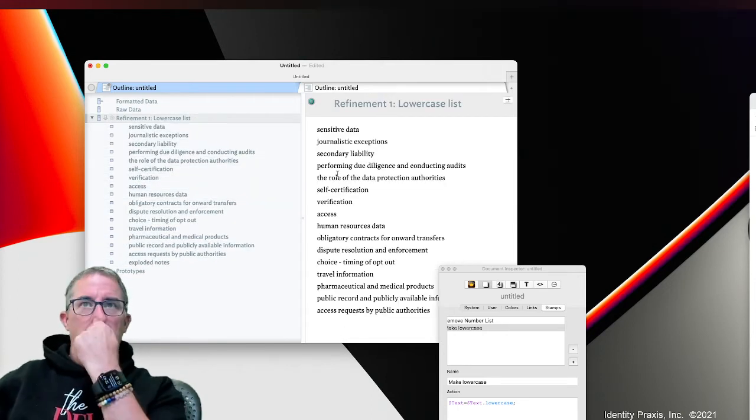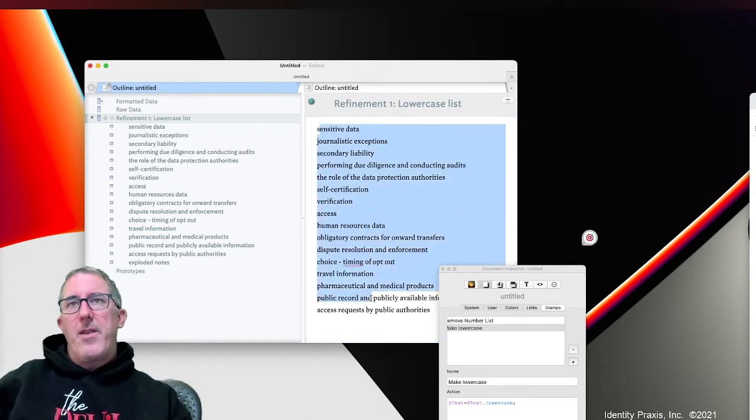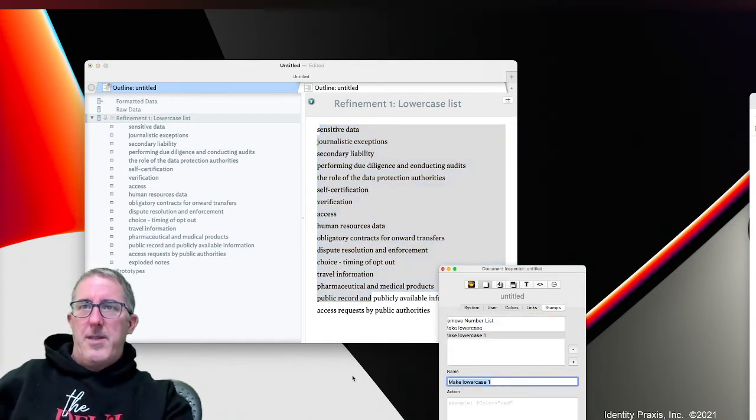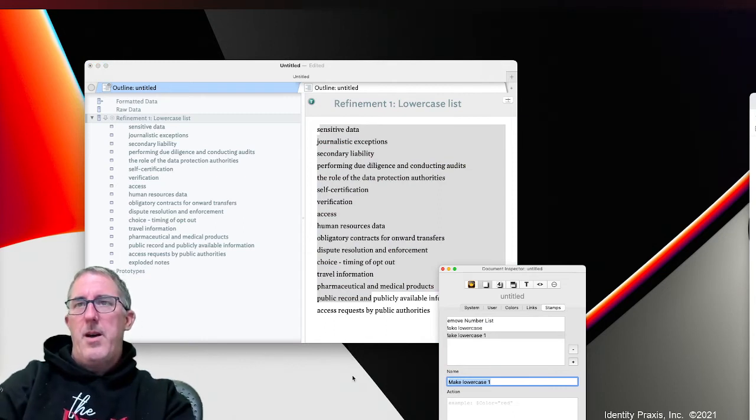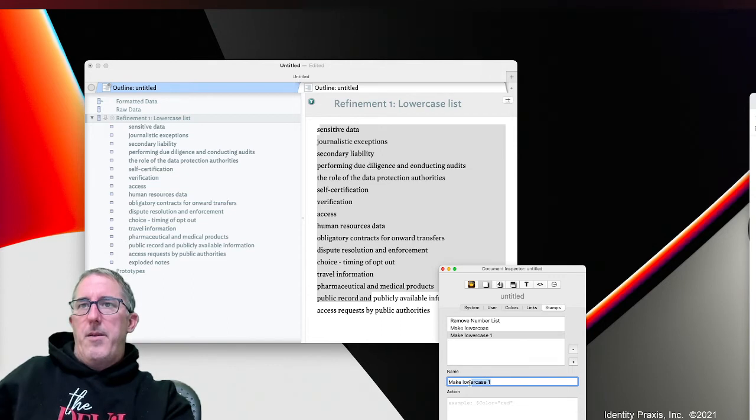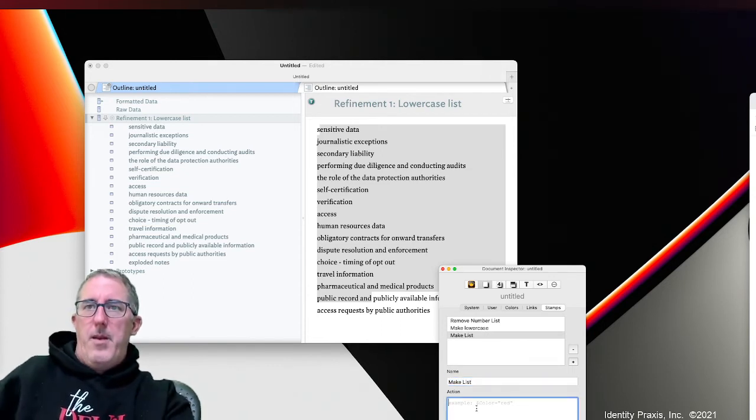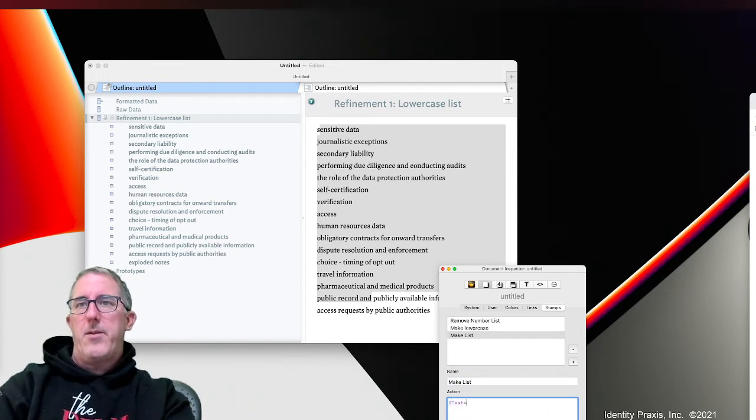The other thing I could have done, if I wanted to create a list in the original note, is this. Let's give it, make a list. And we can say text equals text.replace.